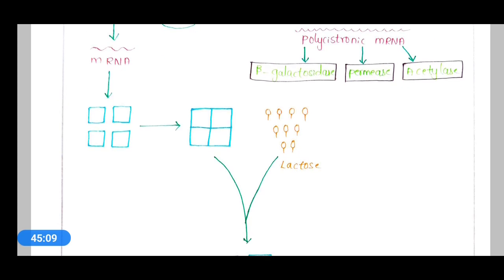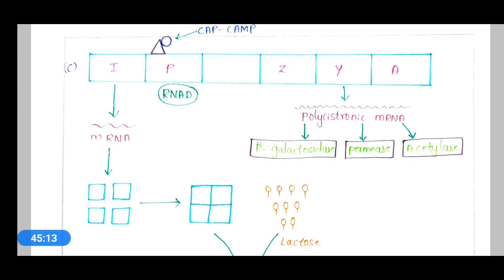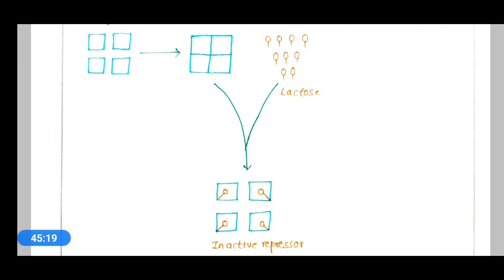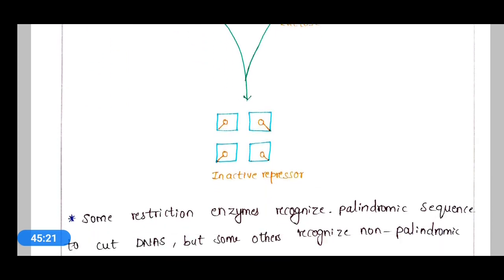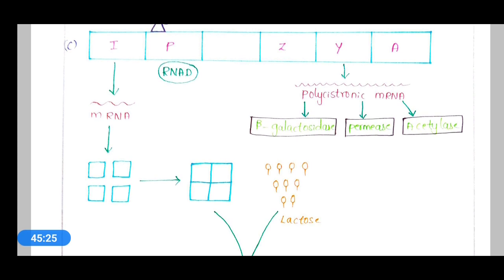There will be production of these polycistronic mRNA with the help of this RNA polymerase, and finally these enzymes: beta galactosidase from the Z gene, galactoside permease from the Y gene, and transacetylase from the A gene will be produced.